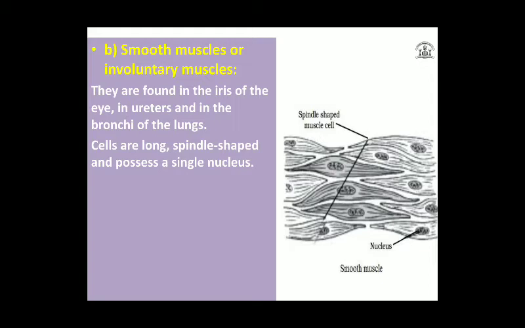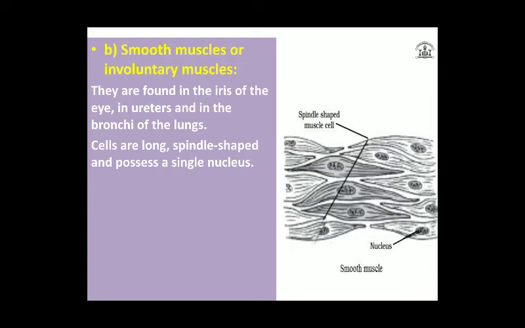Smooth muscles are spindle shaped and each has one nucleus. Spindle shaped means a kind of straightened shape.